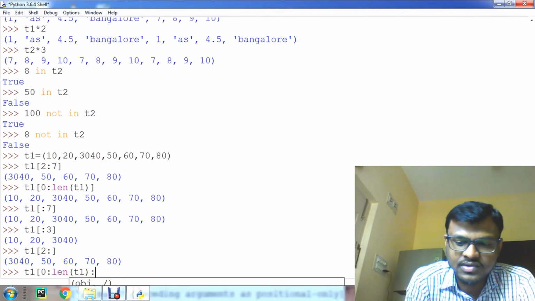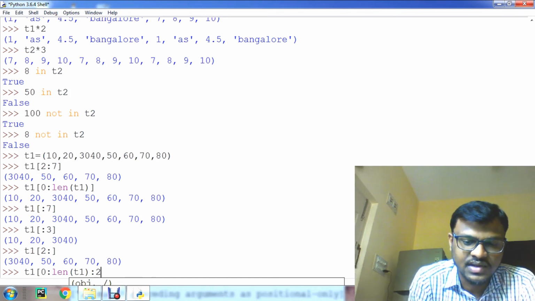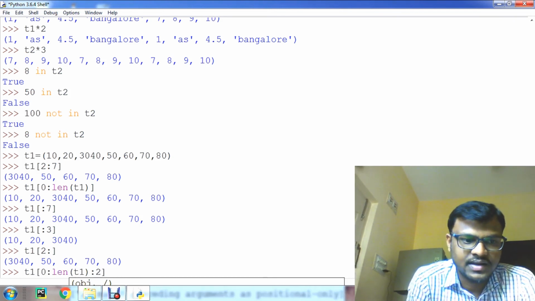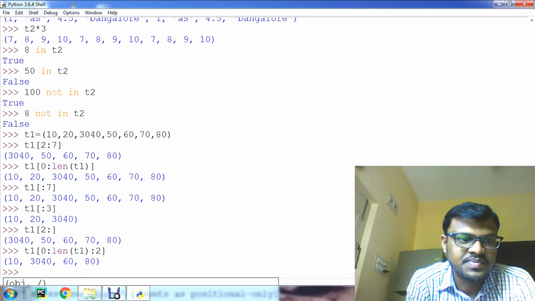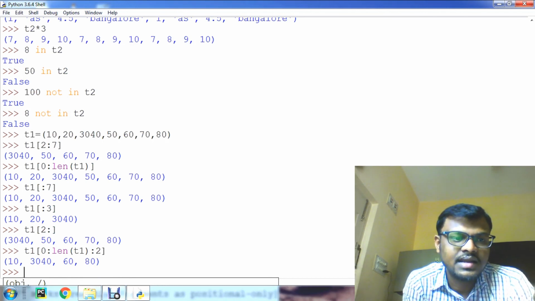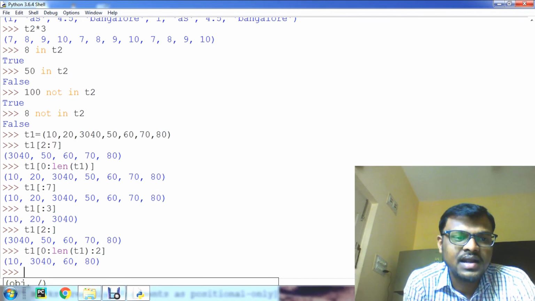After this we have to specify the step size, the last field. First is start, second is end, and third field is step size. Let us observe here what happens: with the step size, the indexes are incremented, jumping, and displayed here.